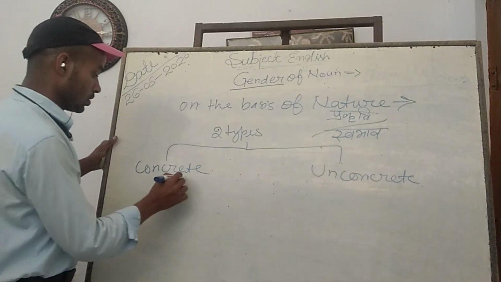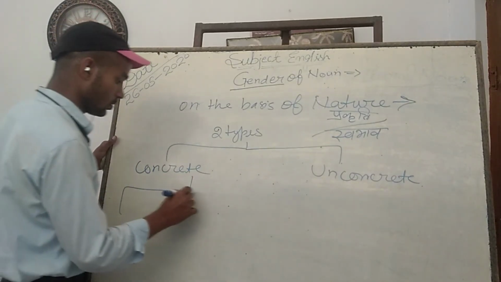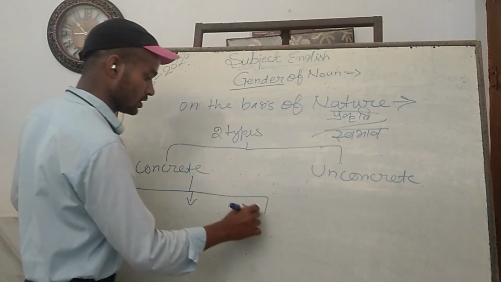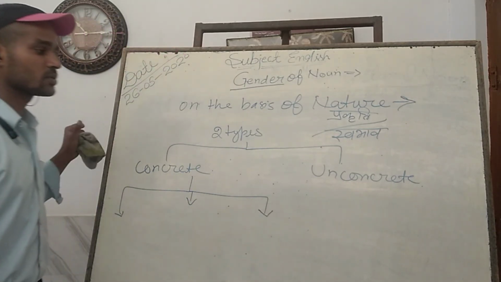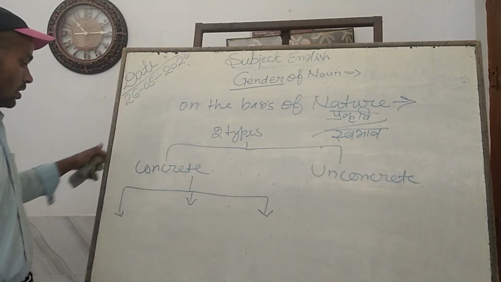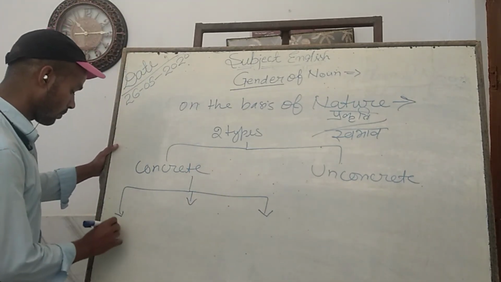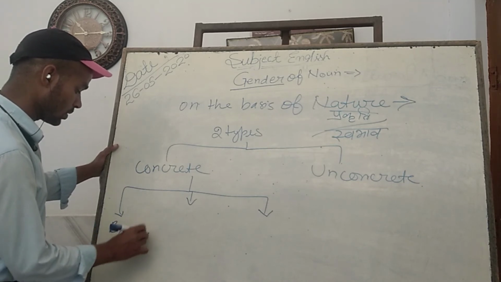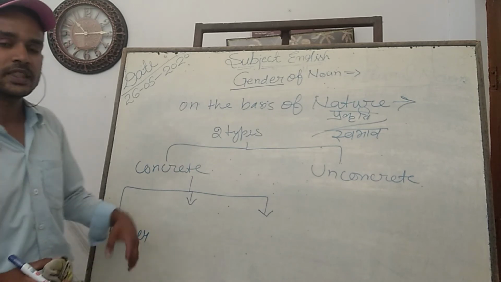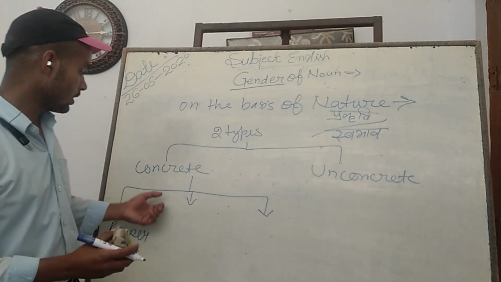But the question is, which types of noun come under concrete and which come under unconcrete? So concrete nouns include the proper noun. Each and every person, living being, object, creature, or name of objects or persons is concrete.